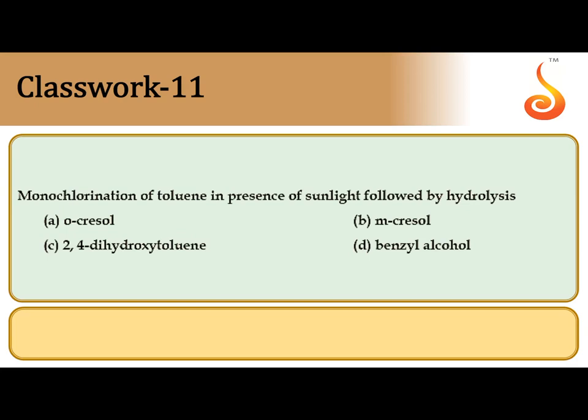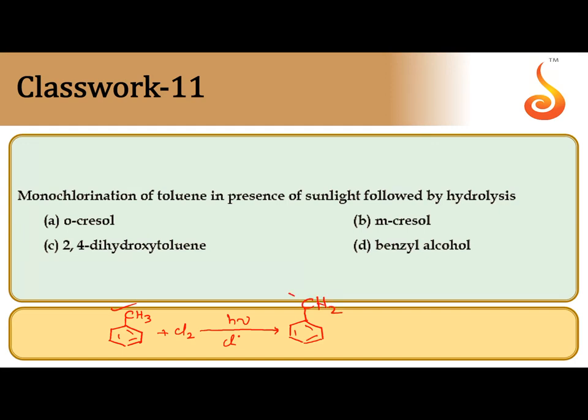Monochlorination of toluene in the presence of sunlight, followed by hydrolysis. So first you write what is toluene. Methyl benzene is called toluene. Monochlorination in the presence of sunlight. In the presence of ferric chloride, it leads to electrophilic substitution at ortho and para positions. But in the presence of sunlight, chlorine splits into chlorine free radicals. Chlorine free radicals substitute only at the benzylic carbon or allylic carbon. That's why hydrogen from the benzylic carbon is substituted by chlorine. We can get benzyl chloride.